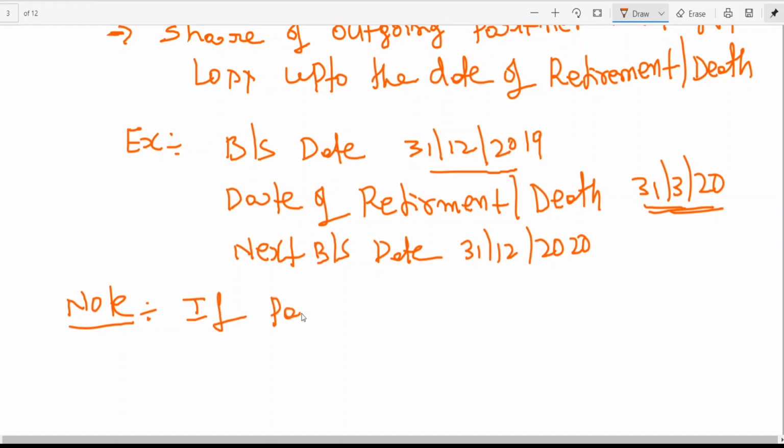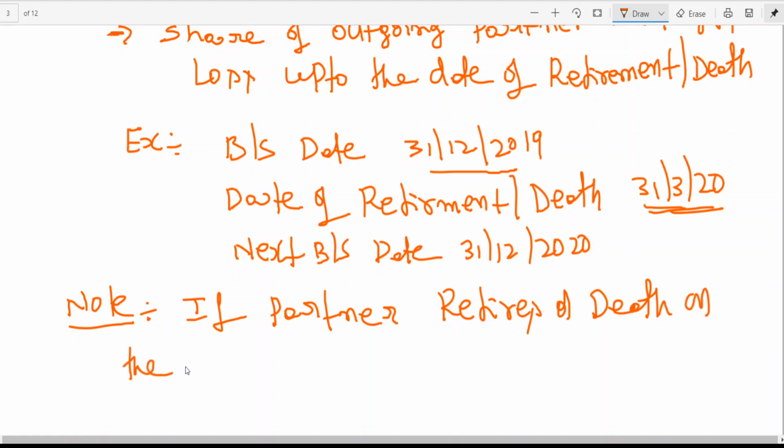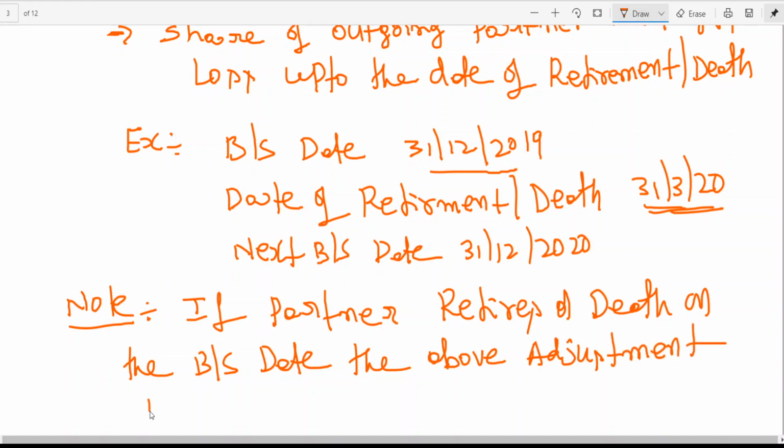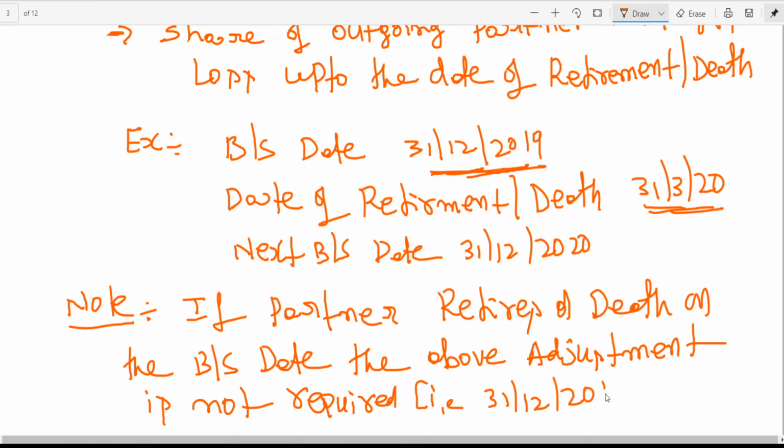If a partner retires or dies on the balance sheet date, the above adjustment is not required, because the partner has retired on 31st December 2019.